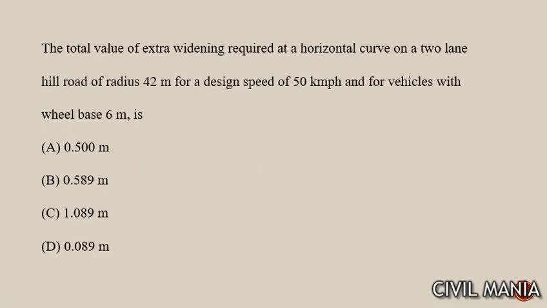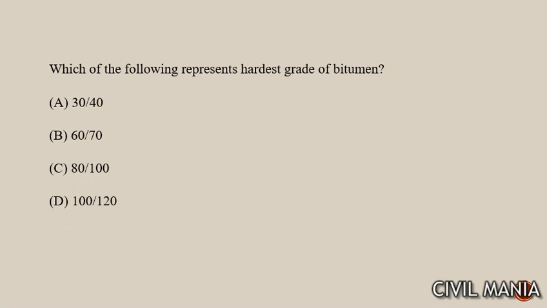Next question is the total value of extra widening required at a horizontal curve on a 2-lane hill road of radius 42 for design speed, different for vehicles of each hill base 6, is how much? Its value will be 1.089. Next question is which of the following represents hardest grade of bitumen? The hardest grade of bitumen will be 30 by 40.